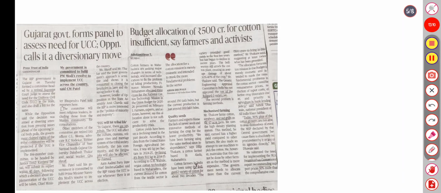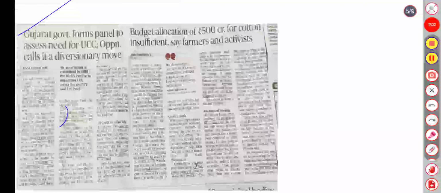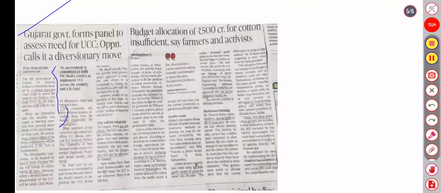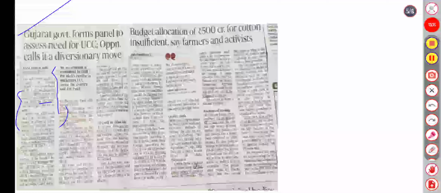So, moving to the next: the Gujarat government forms a panel to assess the need for a UCC. The opposition calls it a diversionary move. The BJP government in Gujarat on Tuesday set up a committee headed by a retired Supreme Court judge to assess the need for a uniform civil code in the state and to draft the bill for the same. So Gujarat is going to implement the uniform civil code in the state.